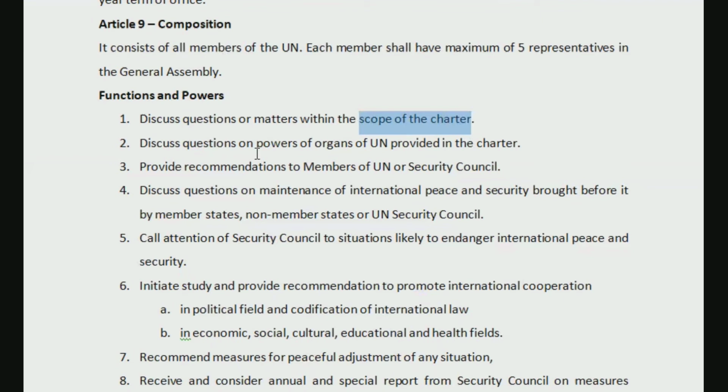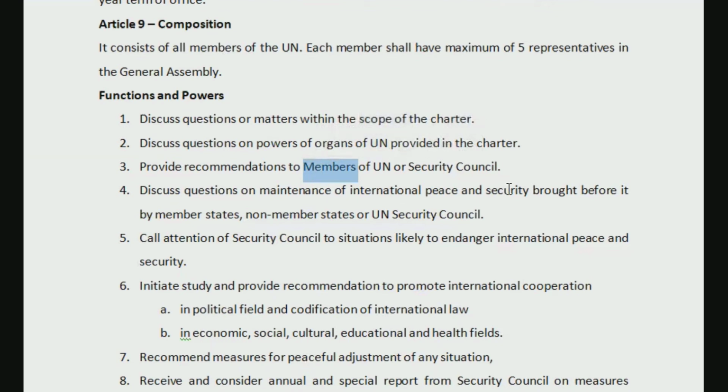Next, provide recommendations to members. That means they will provide recommendations or suggestions to the 193 countries of the United Nations or to the Security Council. They can provide recommendations to the member countries, or to the Security Council as well, regarding how a certain thing is to be performed and other matters.